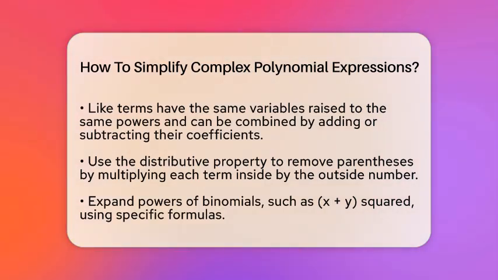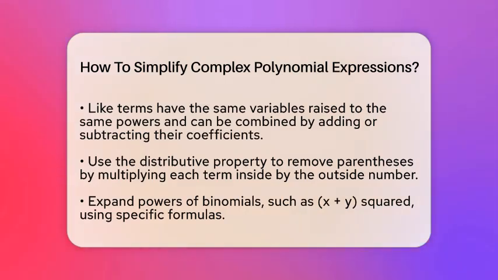Next, combine these like terms by adding or subtracting their coefficients. So, if you have 4x squared plus 7x squared, you add the numbers in front to get 11x squared. This step reduces the total number of terms and makes the expression cleaner.